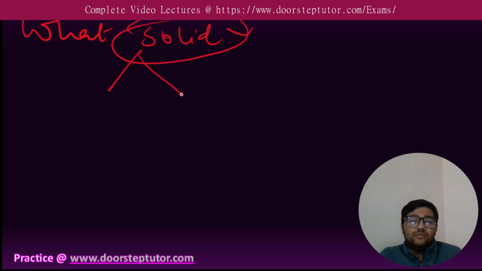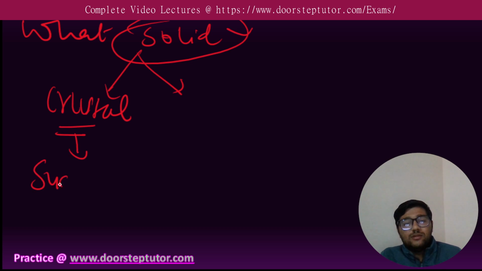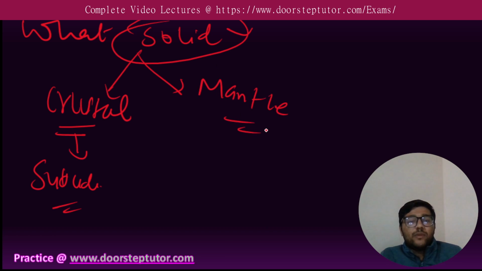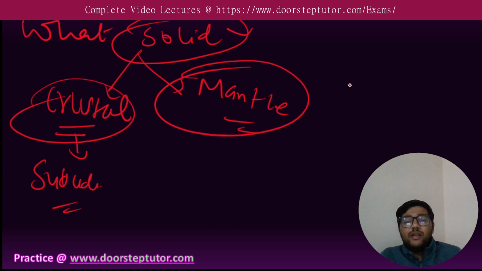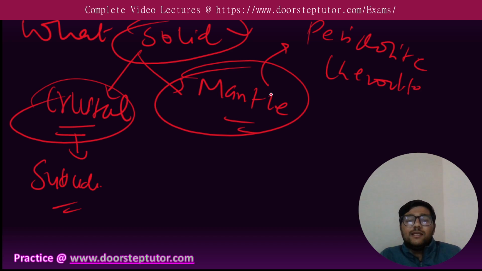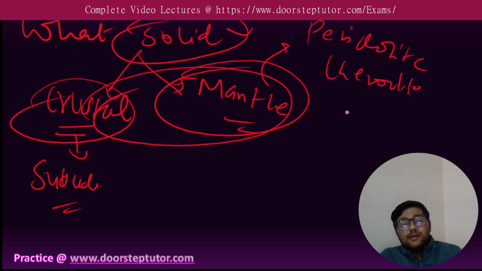So there are mainly two sources of solid rock. First is crustal rock, that is generally used in the subduction zone when the lithosphere subducts under the other plate, and one more source is the mantle. So by the melting of crustal rocks and by the melting of mantle rocks, that is generally peridotite or Lherzolite, these solid rocks when melted are converted into magma.